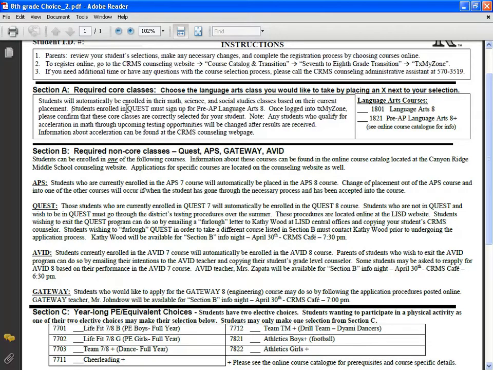Another note here is that students who are in Quest, which is Leander ISD's Gifted and Talented program, must sign up for pre-AP language arts. That's one of the requirements for Quest students in the 8th grade. So when you go onto the Texas MyZone website, please confirm that your student is enrolled in the appropriate math class, they're enrolled in science and social studies, and then select either language arts or pre-AP language arts.